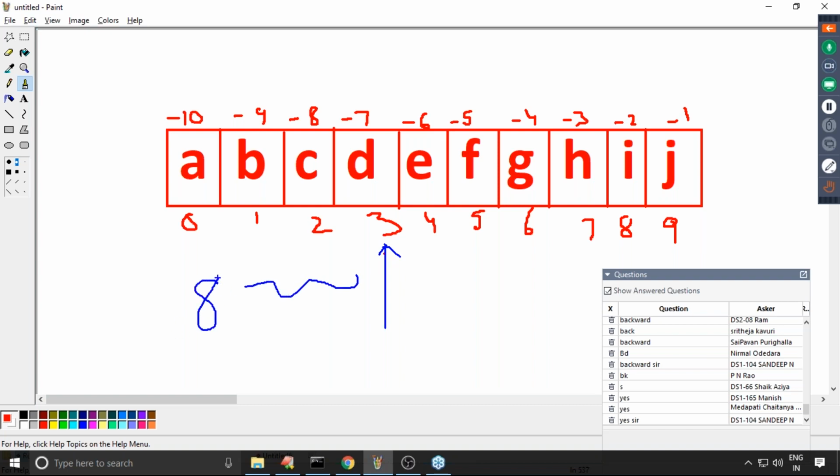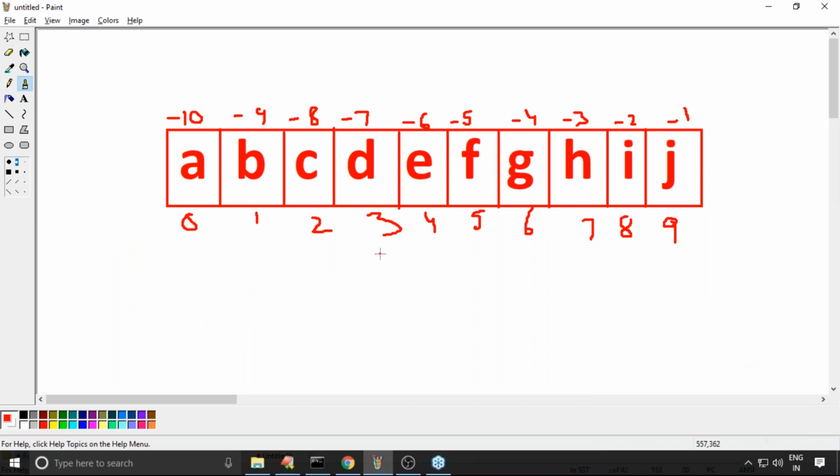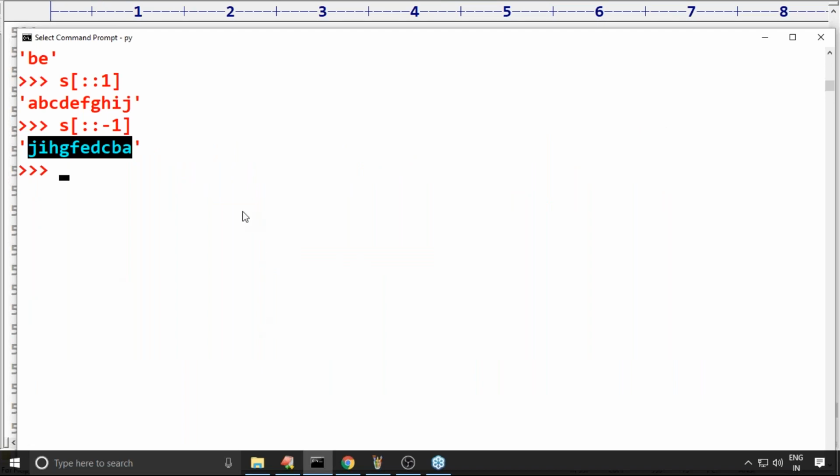Is it possible? In the backward direction, it starts from 3. If I move in backward direction, from begin to end, am I going to get 8? No chance at all. In the backward direction movement, you are never going to get 8, because 8 is available in the forward direction. That's why the answer we are going to get is empty. There is no error.